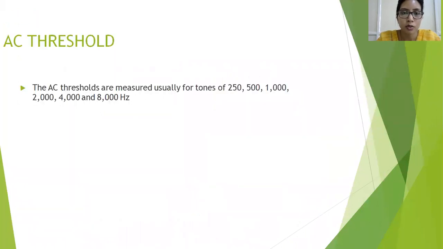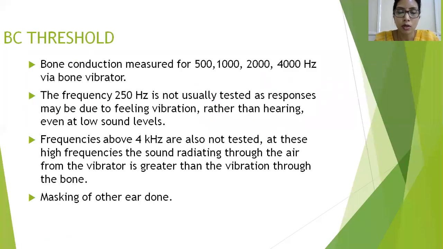So the air conduction thresholds are measured throughout the entire frequency list of your pure tone audiometry, 250 to 8000, whereas bone conduction thresholds are measured only from 500 Hertz to 4000. This is the reason we have discussed with the tuning, folks. The 250 is not tested because it is more felt. That is, you feel it more rather than you hear it. The same with the 8000 or the 4000 Hertz. You hear it more rather than feeling it. So there needs to be a balance. That's why we test only these frequencies.